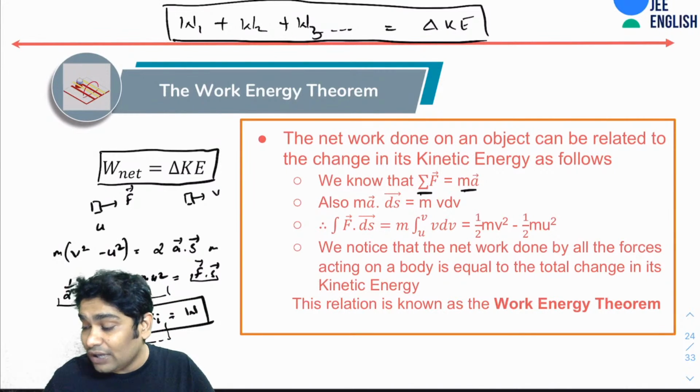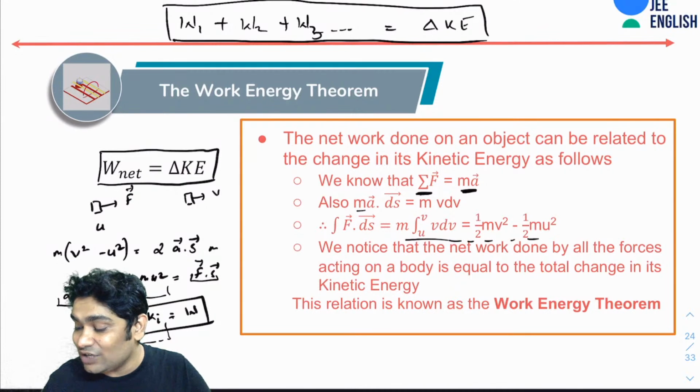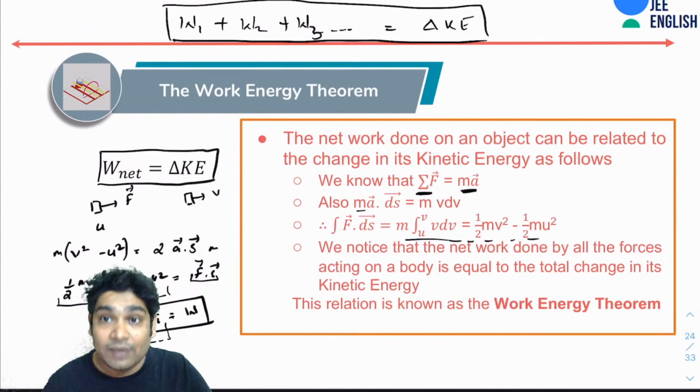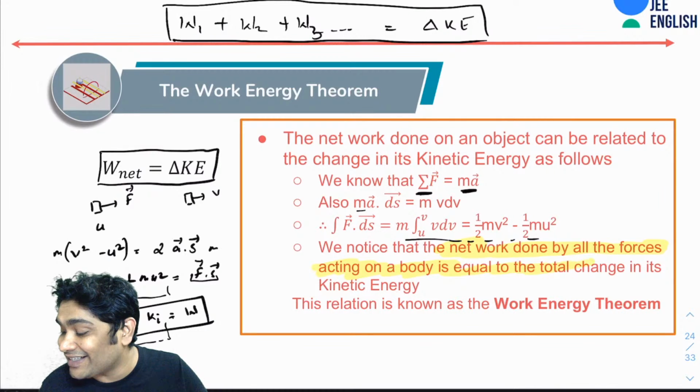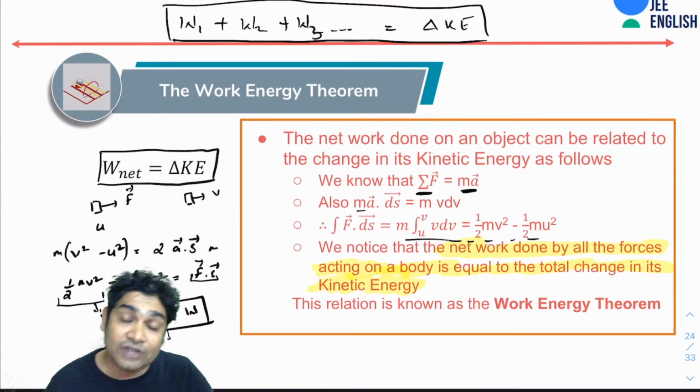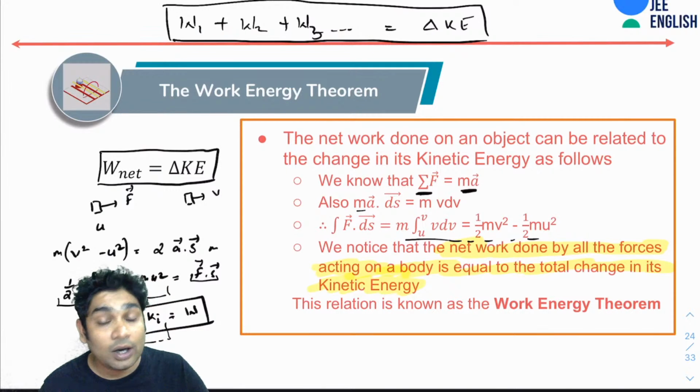So now I told you that I can use summation F equal to this, and I can use this. This is what we call the work energy theorem. Please remember that the net work done by all the forces acting on our body is always equal to the change in its kinetic energy. That is the work energy theorem, nothing else. Do not get confused with anything else. You do not need the idea of potential energy here.